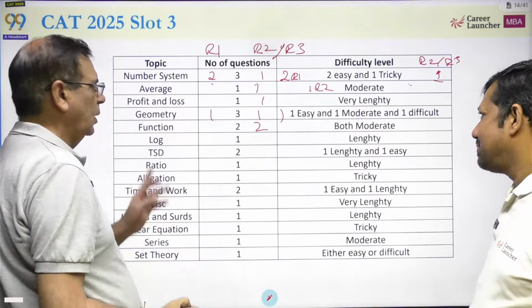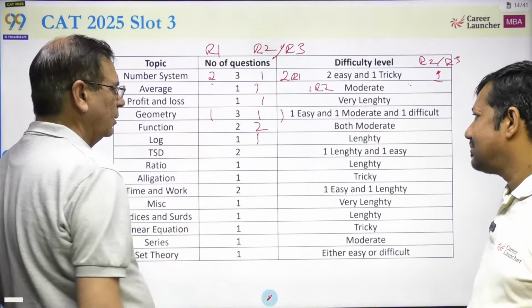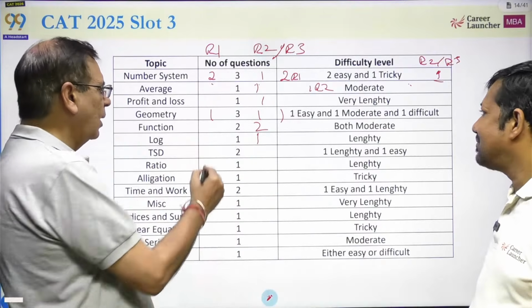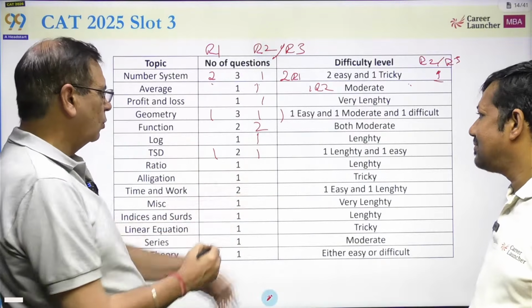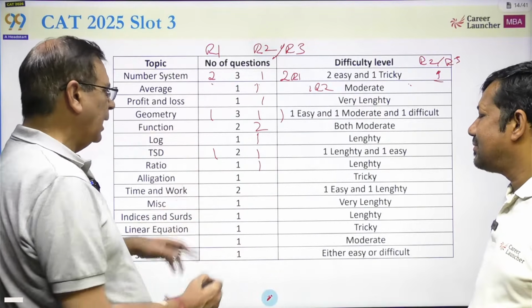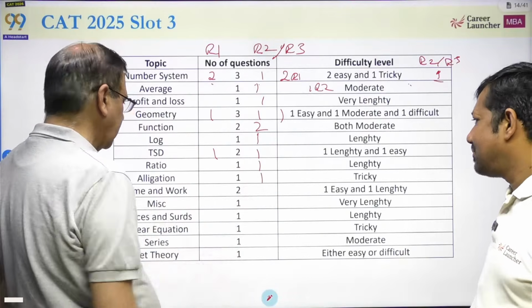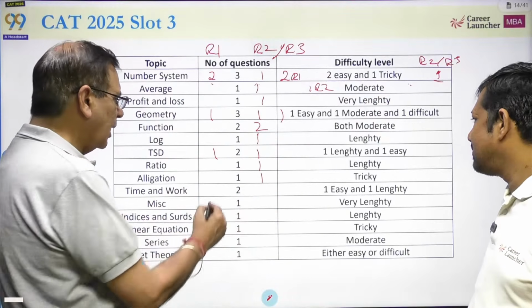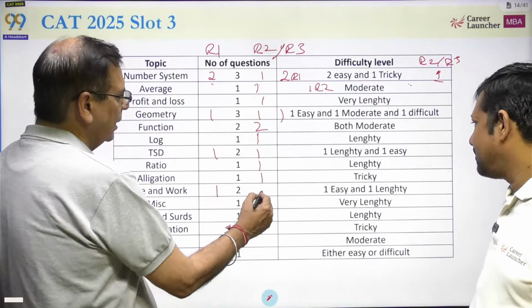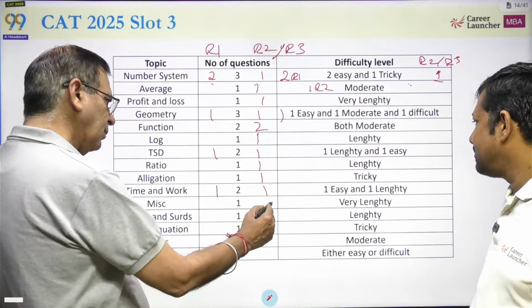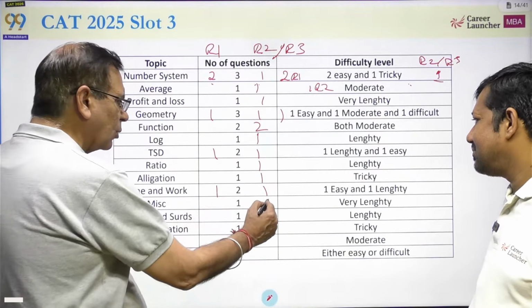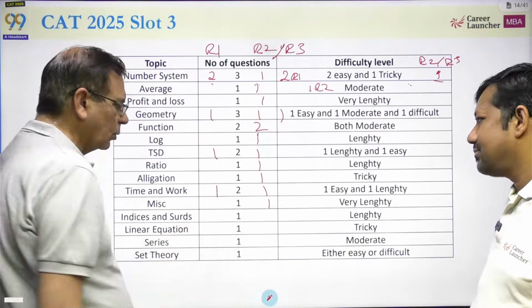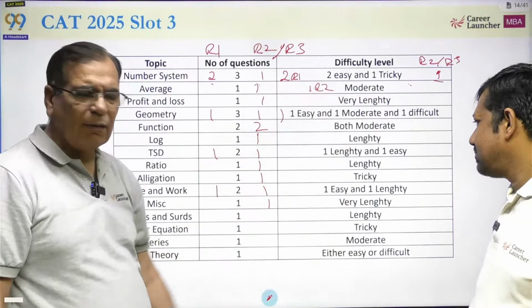Logs lengthy. Time series: 1 lengthy, 1 easy. Ratios lengthy. Allegation is a tricky question. Time and work: 1 easy and 1 lengthy. Miscellaneous is very lengthy, so it goes here or in round 3. Some of these round 2 questions effectively become round 3 questions.